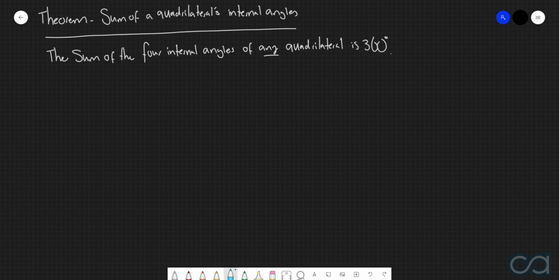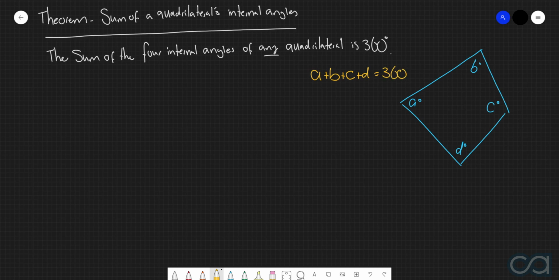So, as a diagram, what that means is, let's just say we had a random quadrilateral that looked like this, so just a four-sided polygon. Let's say this angle here is A degrees, this angle here is B degrees, this angle here is C degrees, and this angle here is D degrees. Then what this therefore means is that A plus B plus C plus D is equal to 360 degrees. So, very, very similar to our triangle theorem. However, in this case, instead of having three internal angles, we've now got four, and the sum will now be 360 degrees. Let's now just do a very, very quick proof showing this.